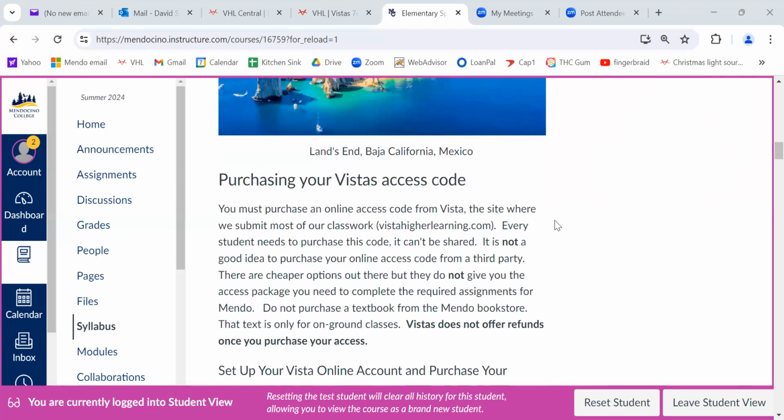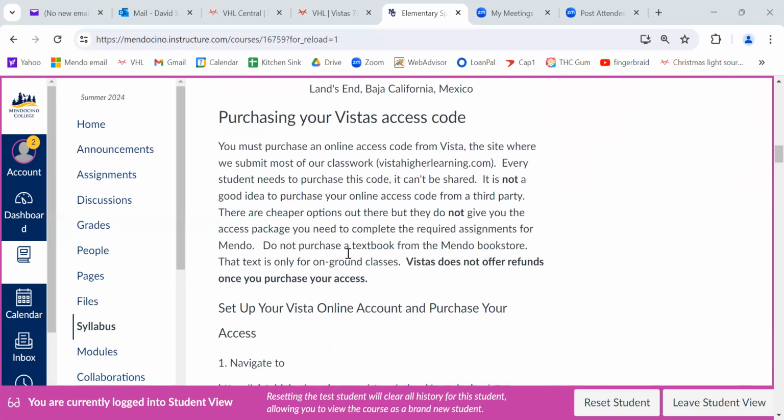All right, purchasing your Vistas access code. Don't buy a textbook. The code is going to be enough. That has the textbook in it. By the way, once you purchase your Vistas access, it's not going to offer you any refunds. There are no refunds given. It's only $79, which I know is a lot, but that's cheaper than a textbook. So just be aware of that.